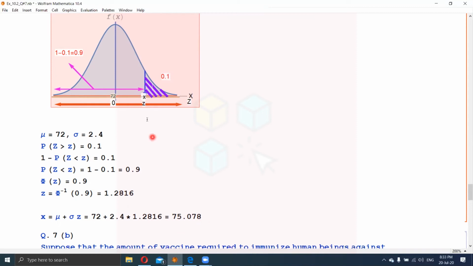So 75 is the height above 72, so it should be on the right side of the x-axis number scale. This is the height above which only 10% of jumpers can jump it, and the remaining are the jumpers who cannot jump this height.